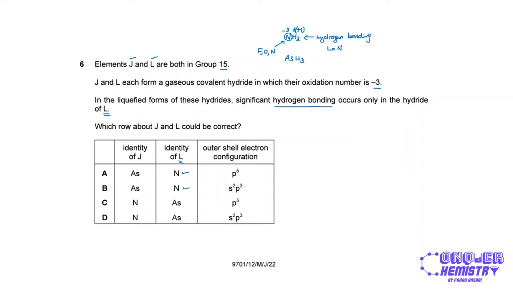Now it says outer shell electron configuration. This is group 15, so that means we have 5 valence electrons. The 5 valence electrons will be distributed in the outer shell such that the S subshell gets 2 electrons and the P subshell gets 3 electrons. Remember that group 15 is in the P block, so the last electrons need to be in the P subshell.